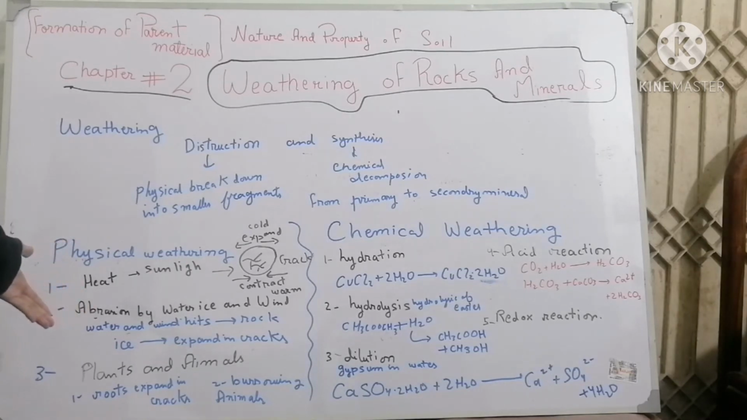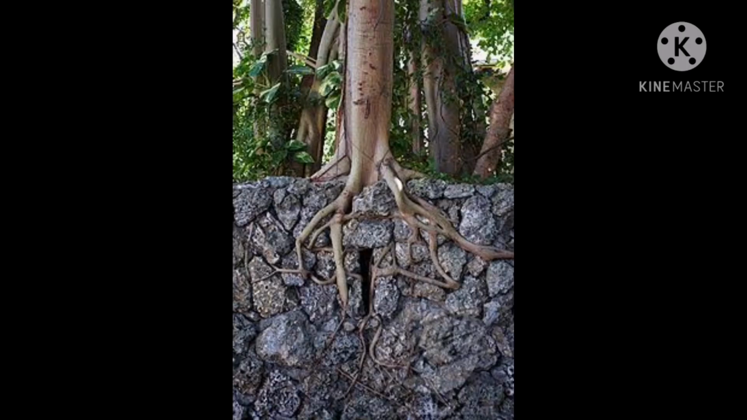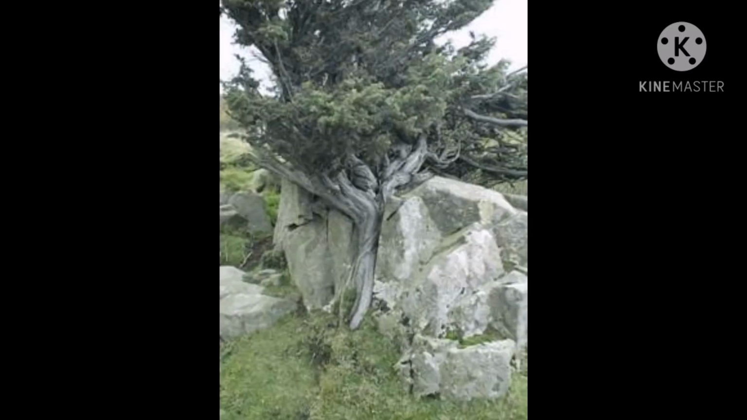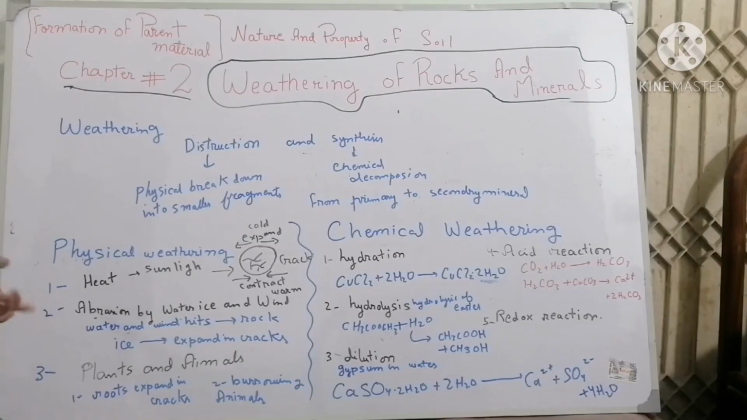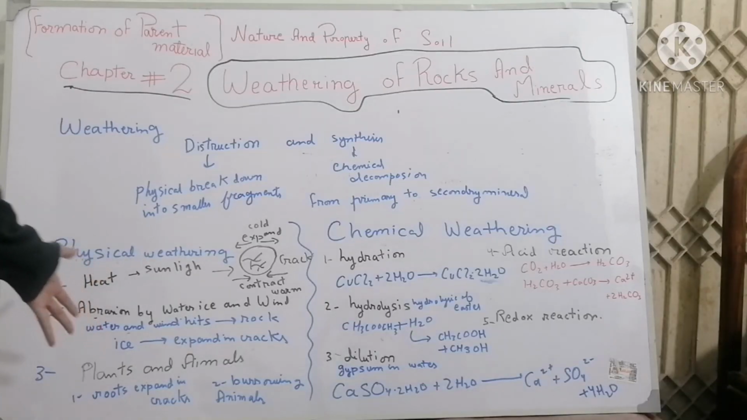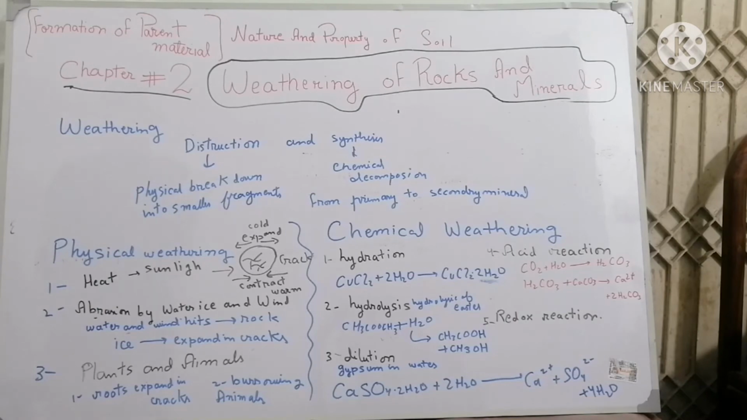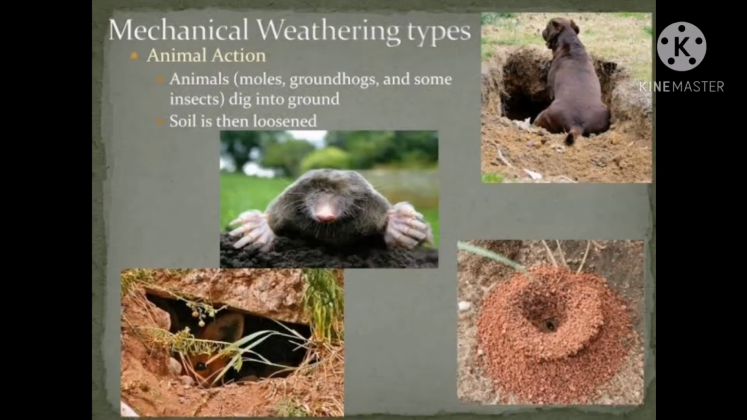Animals and plants also play an important role in weathering, but it has only a minute effect. Plant roots enter into the cracks of rocks and expand with force, which helps in disintegration, while burrowing animals also help in the disintegration of rocks by making burrows. The burrows which these animals create are exposed to weathering. You can see in the following picture how weathering occurs through animals.